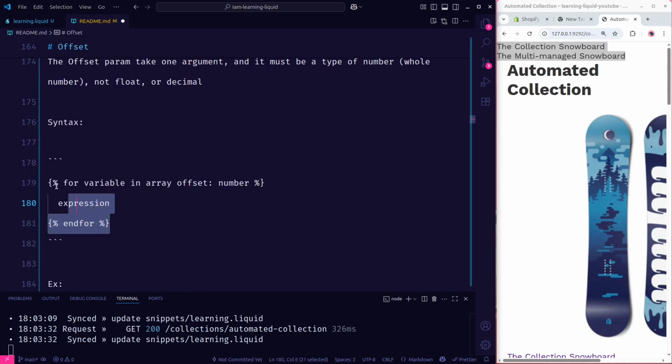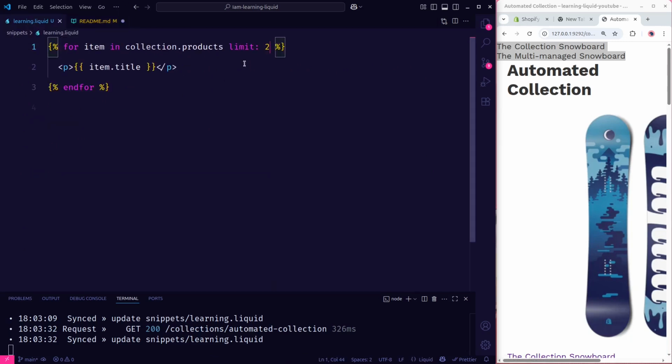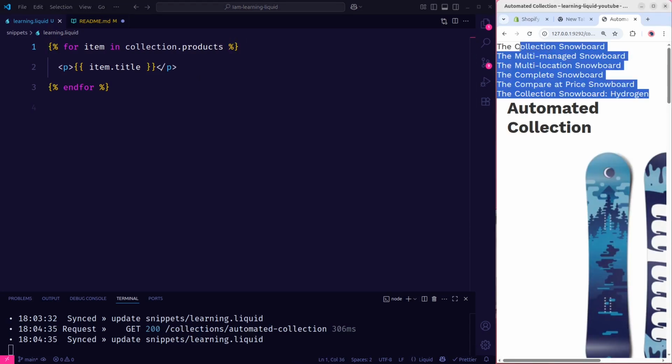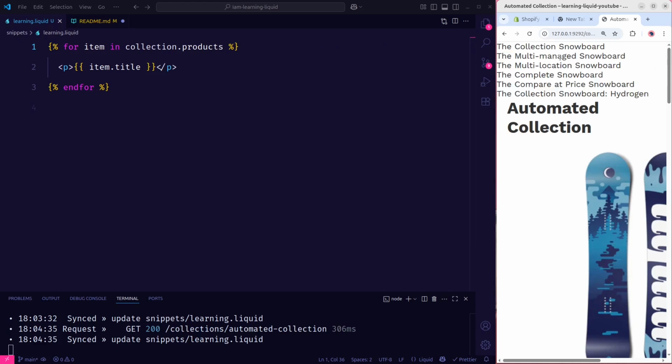We have the syntax here, and we can do the same example just like we did before. Let me remove this one. If I save it, we're going to have again 6 product titles here. Let's say I want to start looping from the multi-managed snowboard. I don't want to start from the collection snowboard.